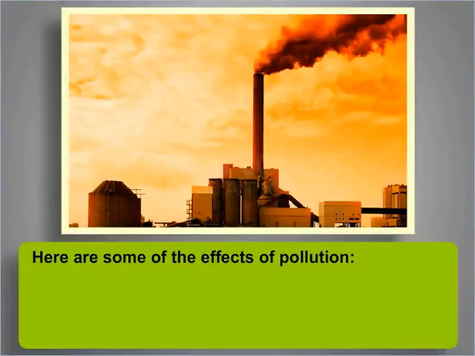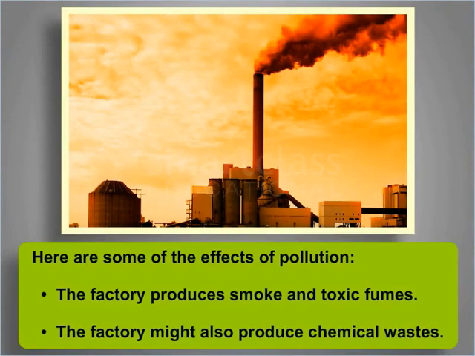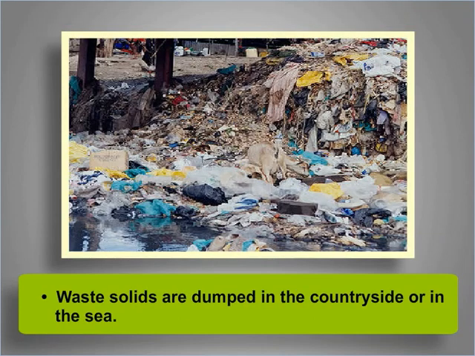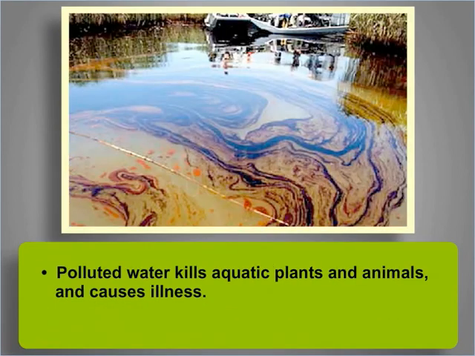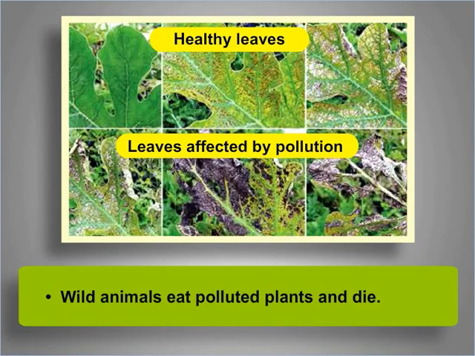Here are some of the effects of pollution. The factory produces smoke and toxic fumes. The factory might also produce chemical wastes. Waste solids are dumped in the countryside or in the sea. Polluted water kills aquatic plants and animals and causes illness. Polluted air is dangerous to breathe. Wild animals eat polluted plants and die.